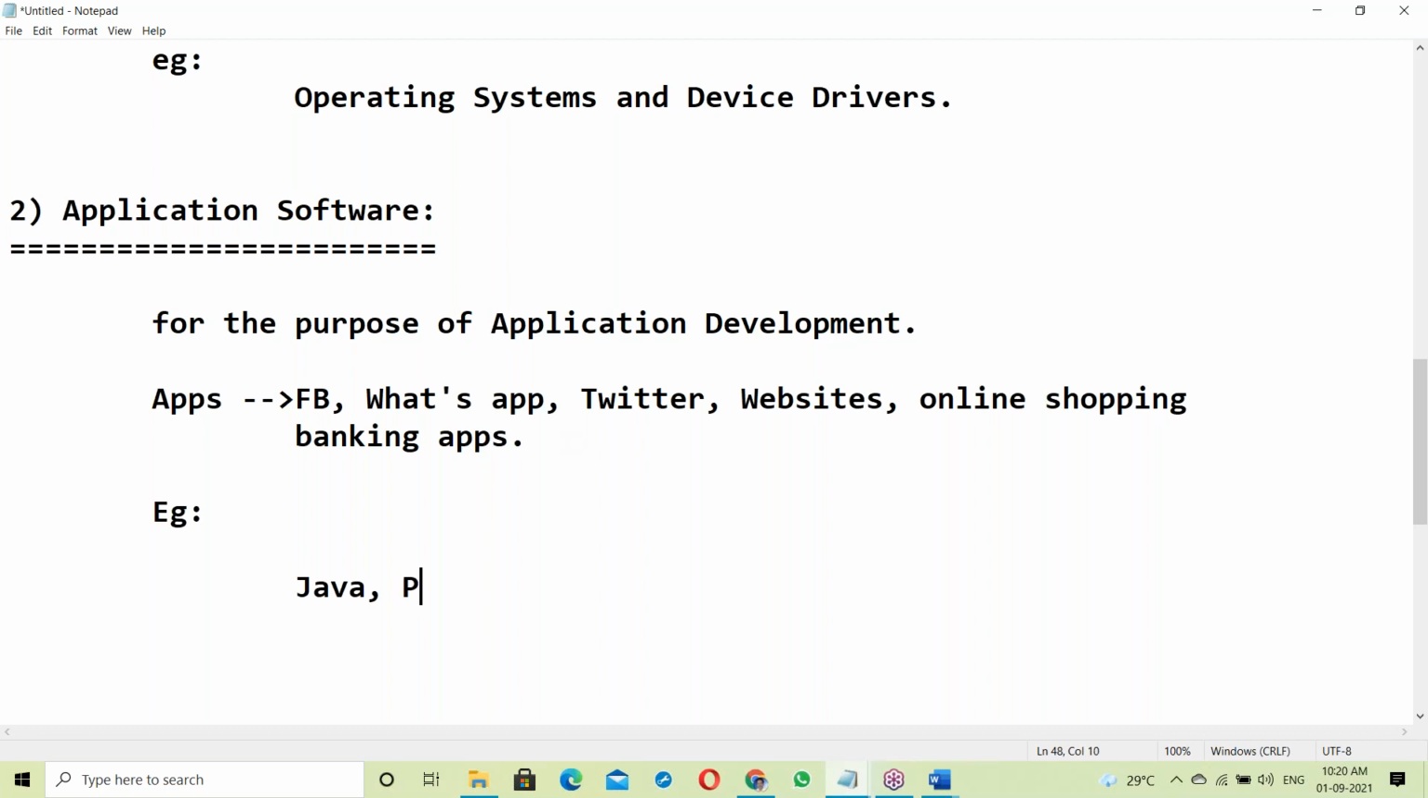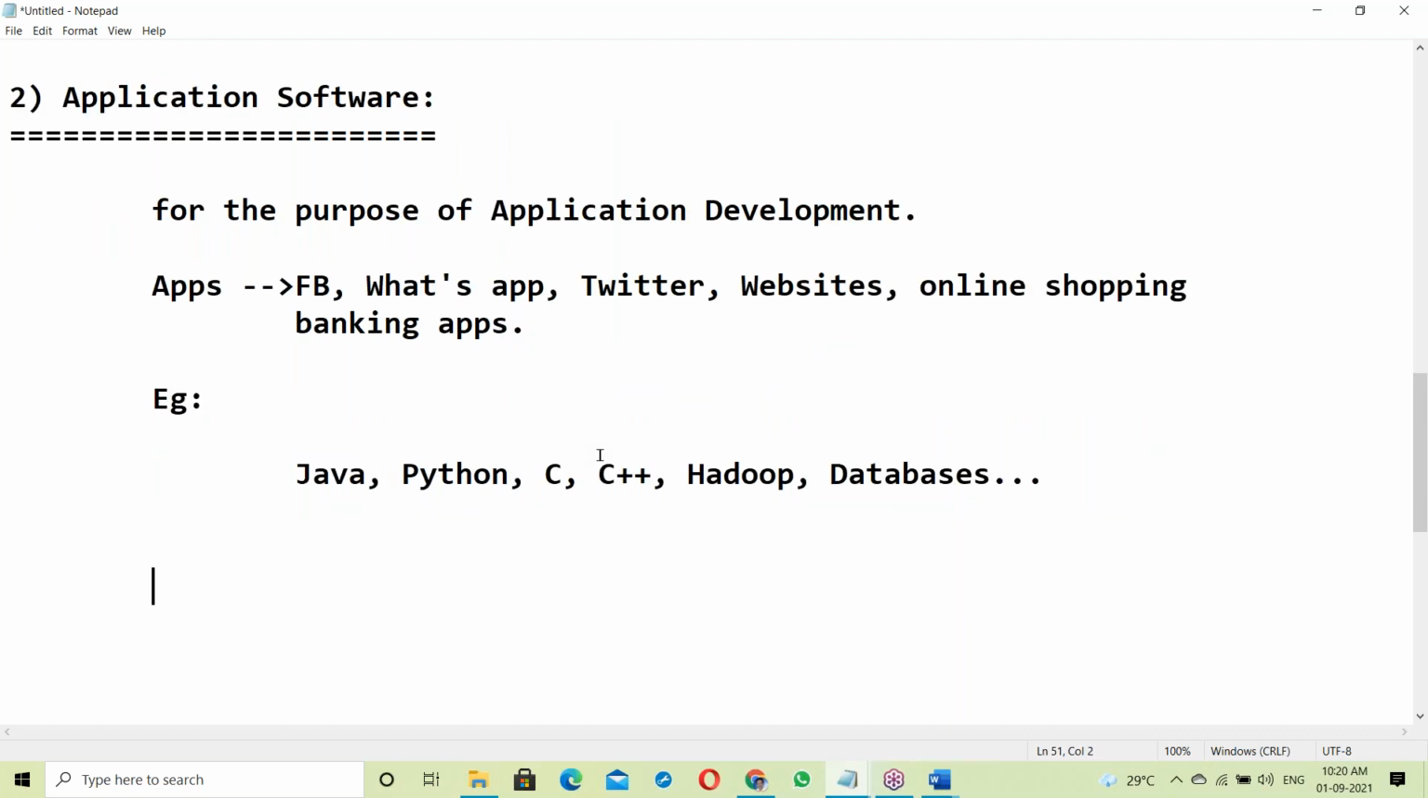Next, Python is also application software. C also, C++ also. Next Hadoop, Hadoop also application software. Next, databases are also application softwares. Like this, all are application softwares. Let us see exactly what is application software.